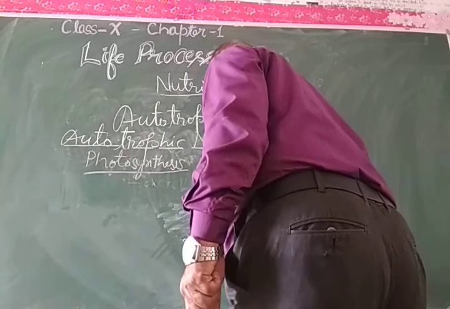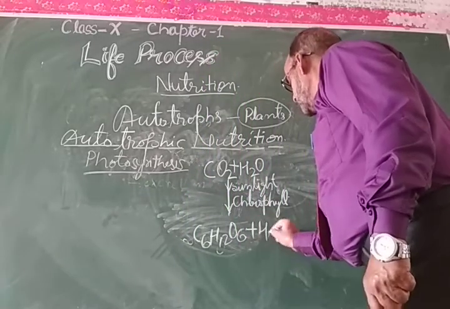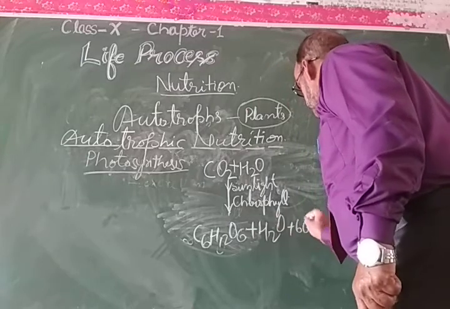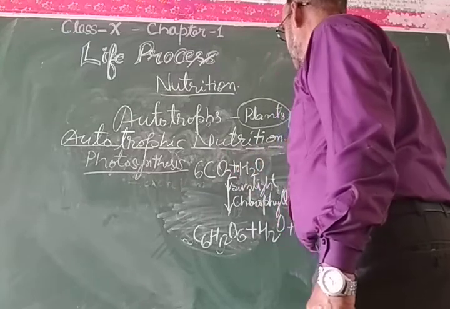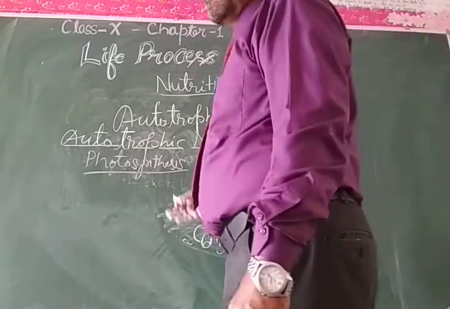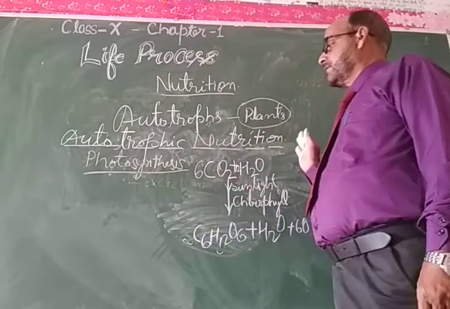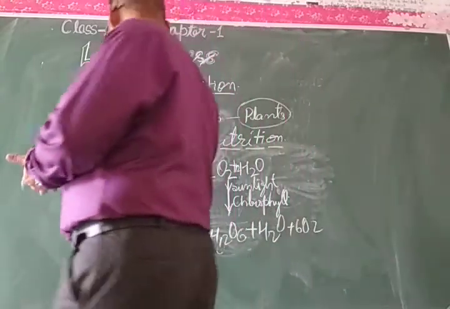Then the formation of C6H12O6 plus H2O plus 6O2 takes place. Here the requirement is 6 carbon dioxide and 12 molecules of H2O. So this is the common equation of photosynthesis. My dear students, the first process of photosynthesis is photolysis of water.